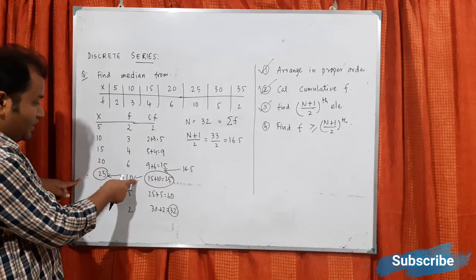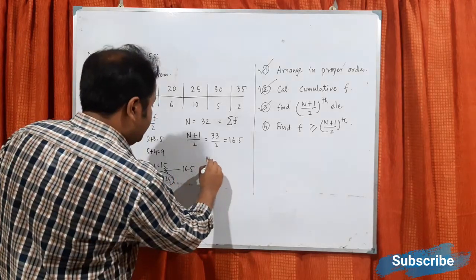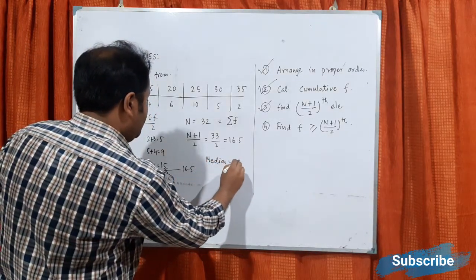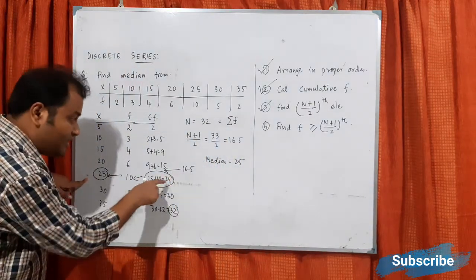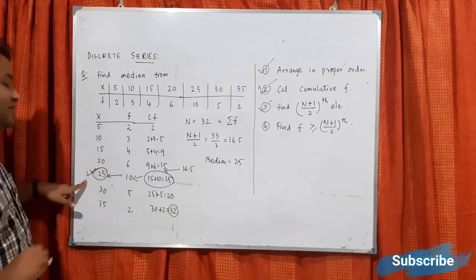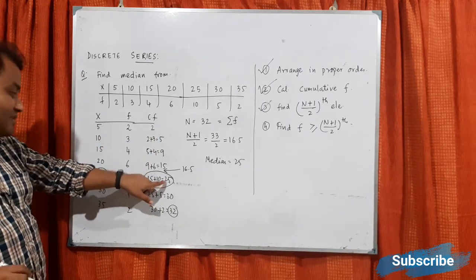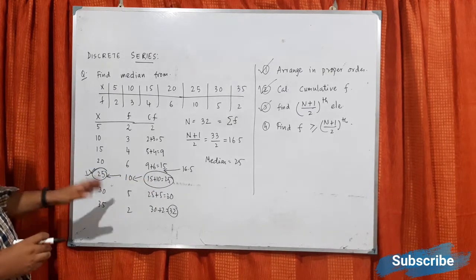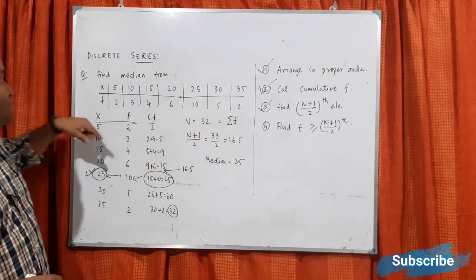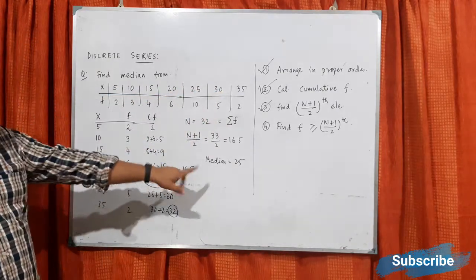Then you come back to f, come back to x. Now median will be 25. Now don't be confused, median is not that 25, this 25 is the frequency indicator, that is the next frequency, then you came to x. So whatever be the median, median will not be from the frequency, median will be from x. So this 25 will be the median.